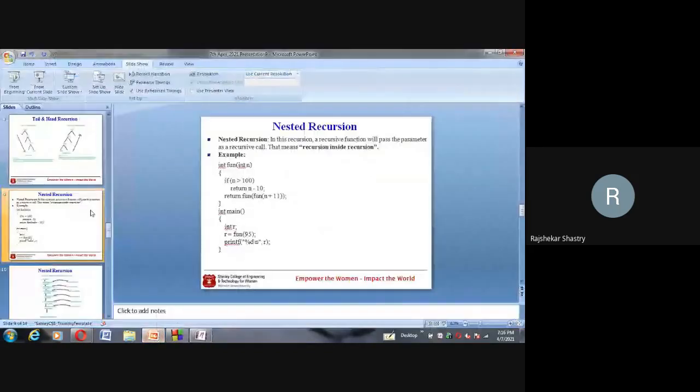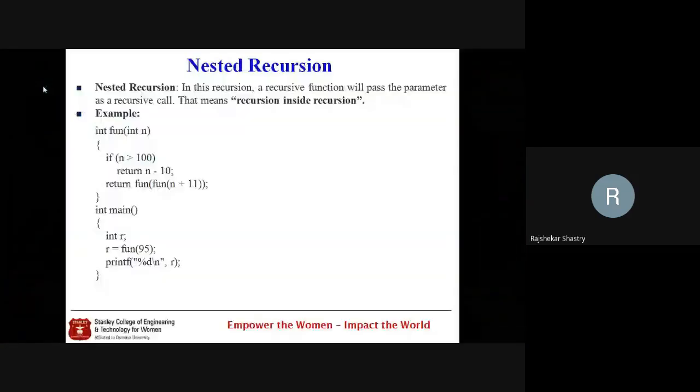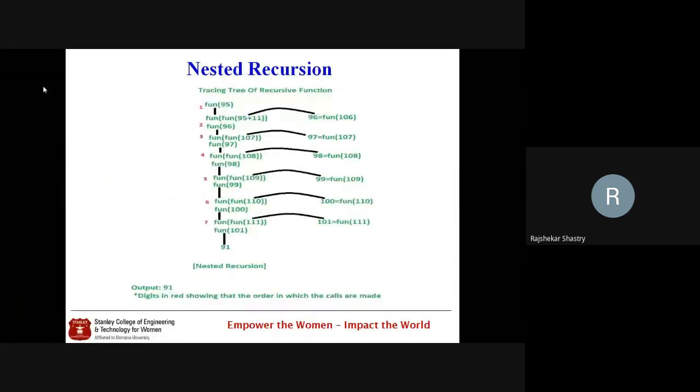So if you trace carefully, it's not that it is not possible. You can easily trace. That's the same thing I have shown here, sir. First 95 is passed. Two functions are there, an internal function and an external function. Both are the same function. For the internal function, when it is executed, at the right side I have shown that the result is 106, which is more than 100. The base case is encountered and you will have 96 returned.